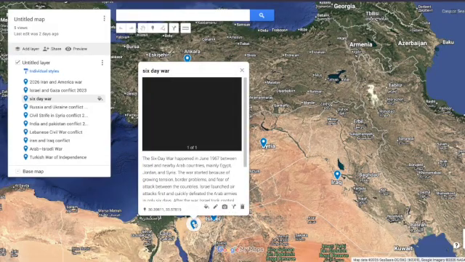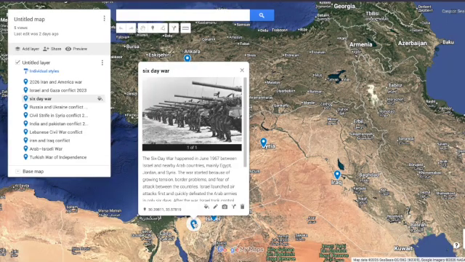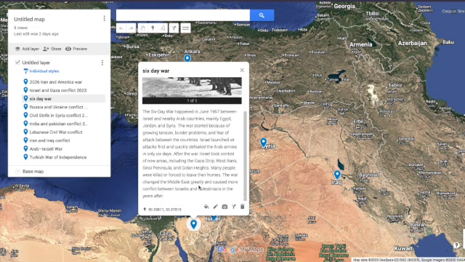Six-Day War. The Six-Day War happened in June 1967 between Israel and nearby Arab countries, mainly Egypt, Jordan, and Syria. The war started because of growing tension, border problems, and fear of attack between the countries. Israel launched air attacks first, and quickly defeated the Arab armies in only 6 days.